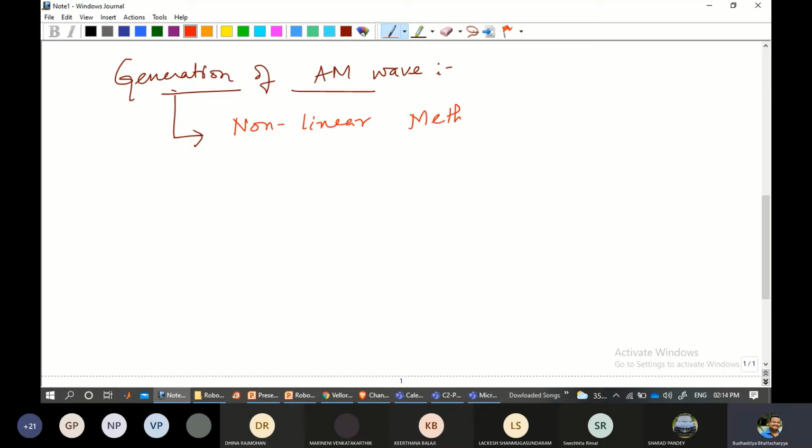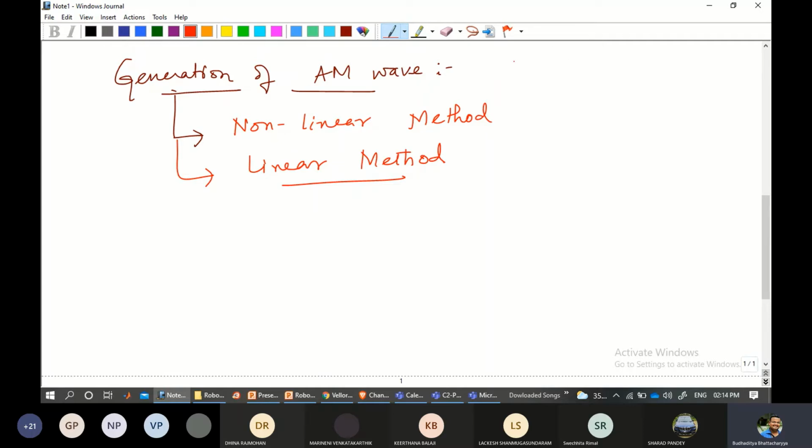The other type is the linear method. Now, usually the linear method will not be discussed anywhere, and it is not of very good use actually, because the linear method will always have an issue with the noise immunity, as well as the generation of the signal will not be of sufficient quality. So that's why the linear method, or linear method based modulator, is very rarely used. Okay, so that's why we are not going to use that much of the linear method.